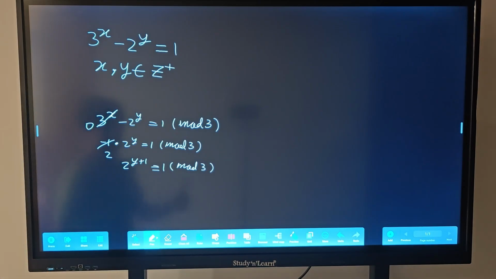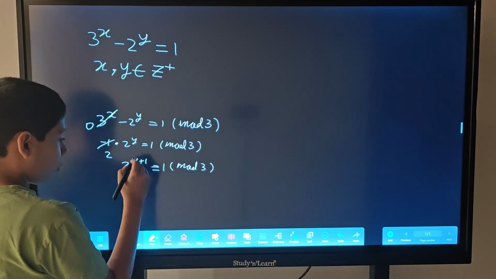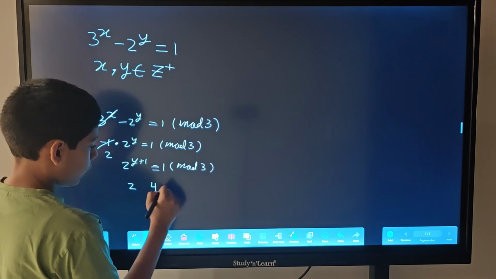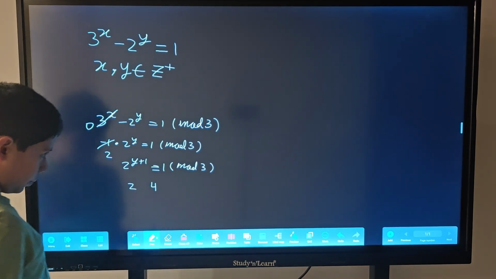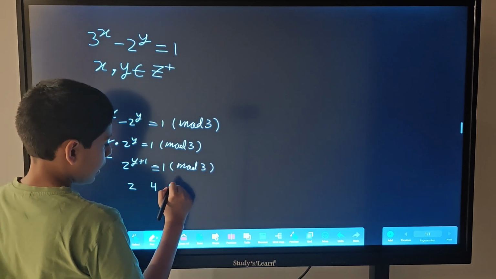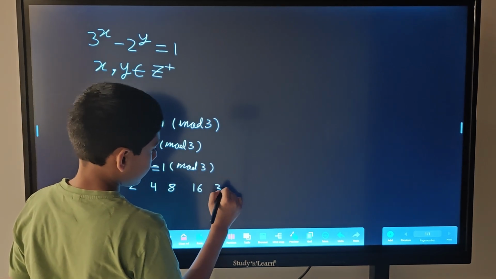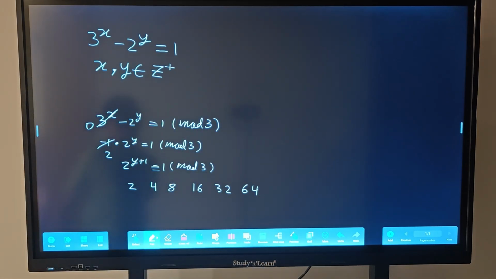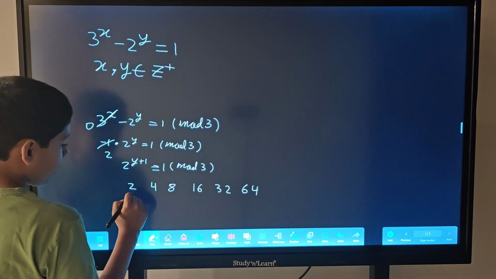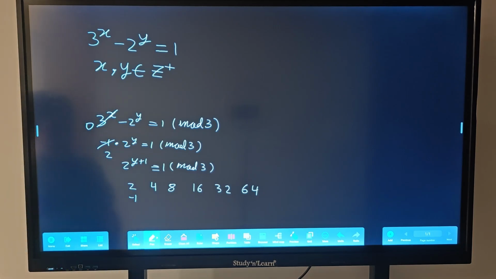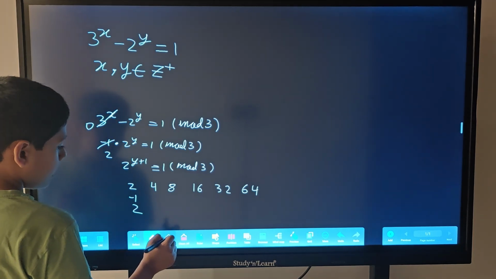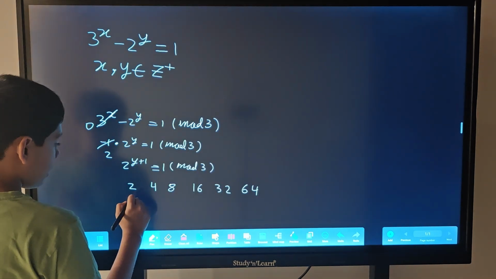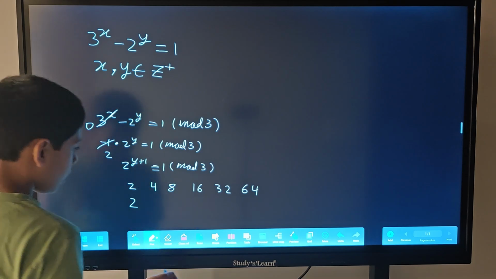Now we try putting in some values. Let's put in y equal to 0, so we get 2. y equal to 1, we get 4. y equal to 2, we get 8, and we get 16, and we get 32, and we get 64. Let's just try taking some remainders and see what happens. We get remainder minus 1 here, or say even 2. Here remainders can be negative. Let's just take 2 for a good number, as we all are used to.